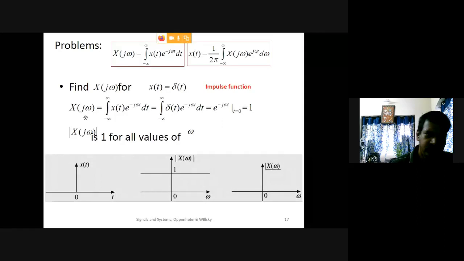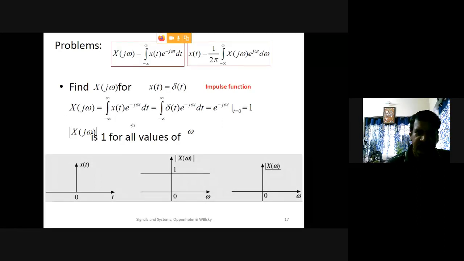So just write the basic equation, X(jω) is equal to the integral from minus infinity to plus infinity of x(t) e raised to minus jωt dt. Substituting δ(t), it picks the value at t equal to 0, where e raised to minus jωt is the same as 1. So X(jω) is equal to 1.